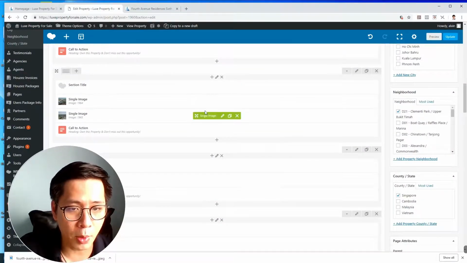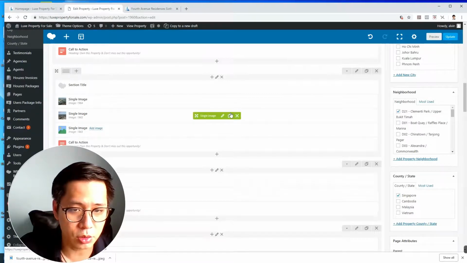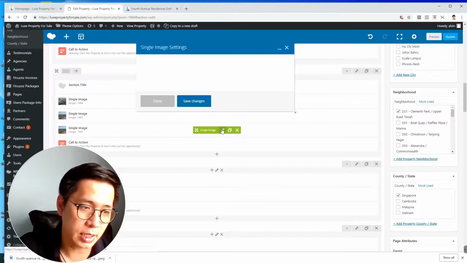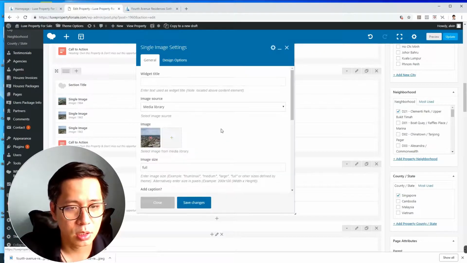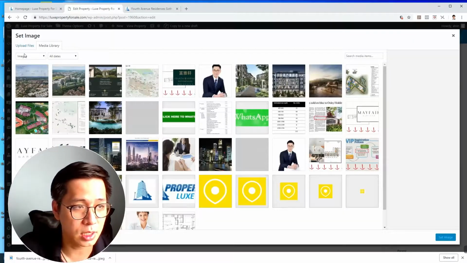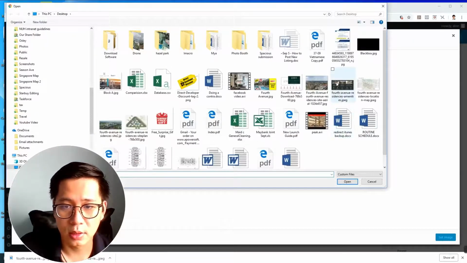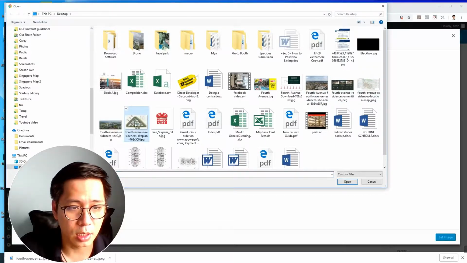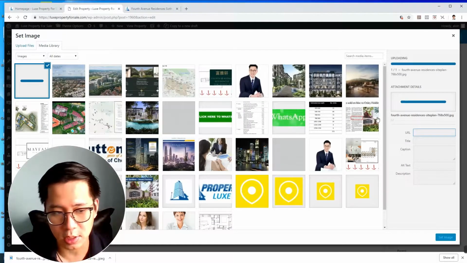Now I need one more image, so I will do a duplicate of the image. You see this icon is duplicate. Then I just amend again this image. Remember I have almost the facility. Sorry, the site plan and facility.